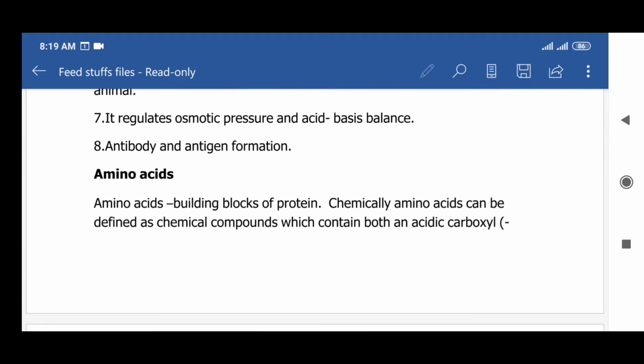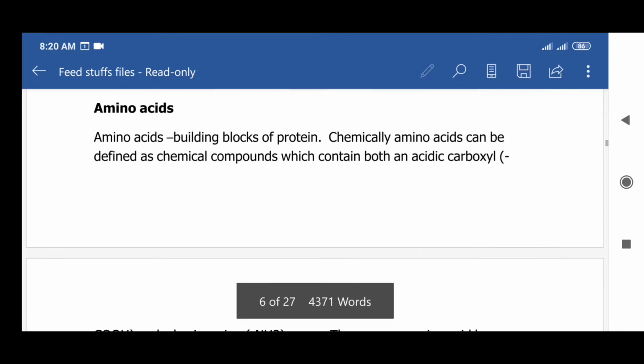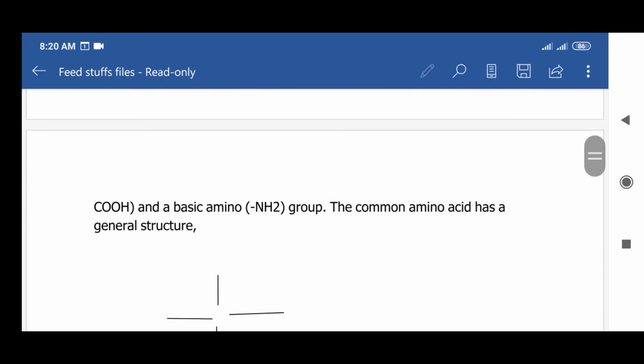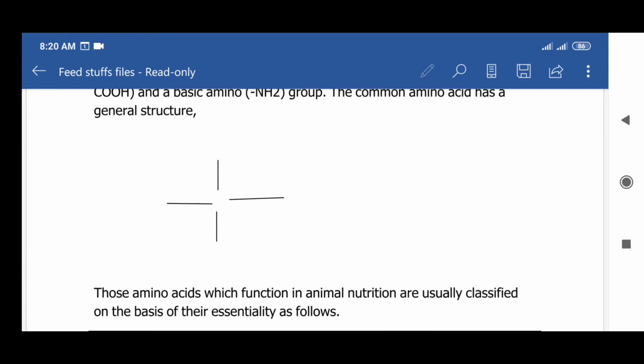And the next is amino acid. Amino acids are the building blocks of protein. Chemically, amino acids can be defined as chemical compounds which contain both an acidic carboxyl group, COOH, and a basic amino group, NH2. The common amino acid has this general structure.